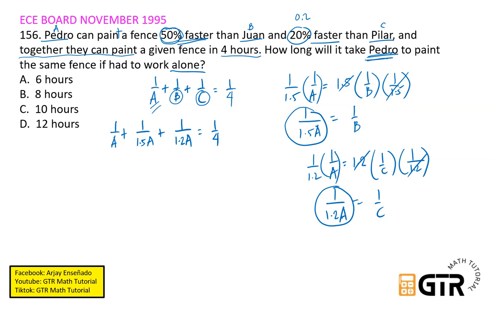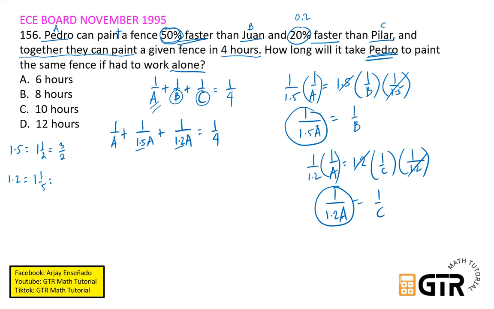Pero mas madali kung alam nyo naman i-convert 1.5 tsaka 1.2, i-convert na lang natin siguro sa fraction. So ang 1.5 that is equal to 1 and 1/2, and 1 and 1/2 is equal to 3/2. Okay, so pwedeng 3/2 na lang ang gamitin natin dito. And then we have 1.2, that is equal to 1 and 2/10, and 2/10 that is equal to 1/5.